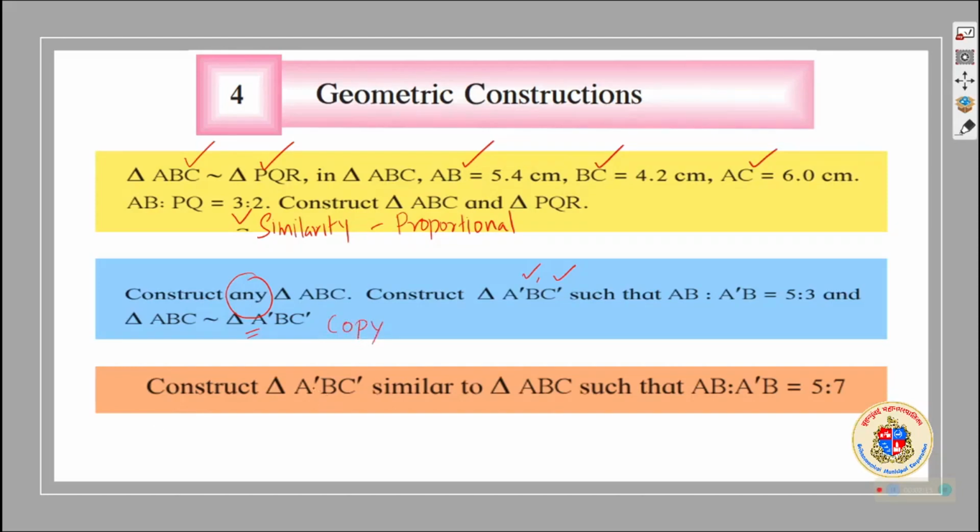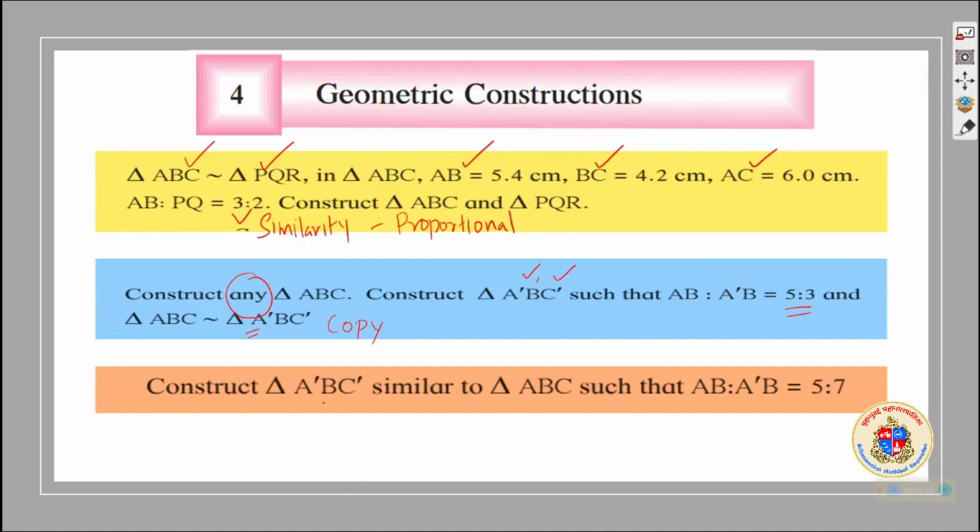For that, what is given? Here also the ratio between the sides is given. This is the second type of construction you have to study, where you construct similar triangles where the ratio of the sides is given, but no measurement is given, no centimeter, no meter. So this is a different type of construction.